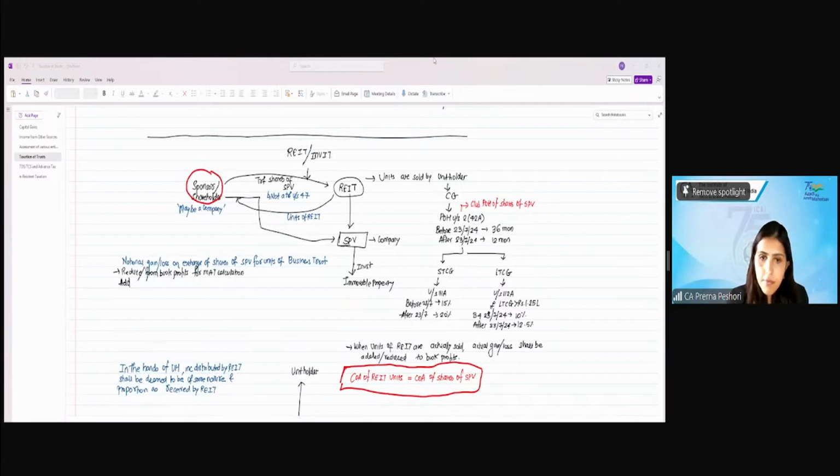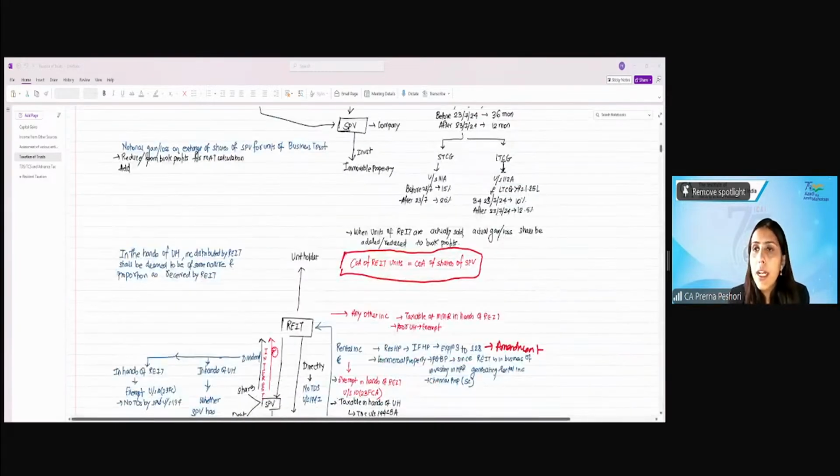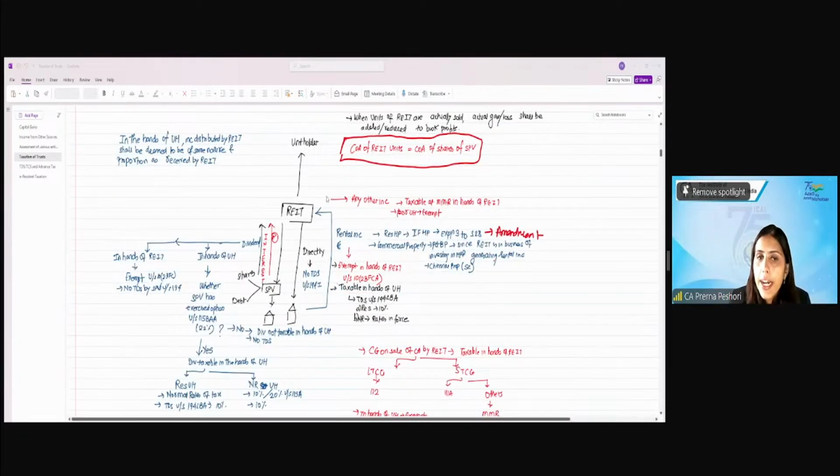Yes? Okay. Now, coming to the taxability of the income of the REIT, right? Again, the REIT is considered as the pass-through entity. Now, if the REIT invests through the SPV into the immovable property, what kind of income can the REIT expect? It can receive the dividend from the SPV. SPV is a company. The SPV will earn the immovable property income and it will distribute the dividends to the REIT. Now, what will be the taxability of the dividend?